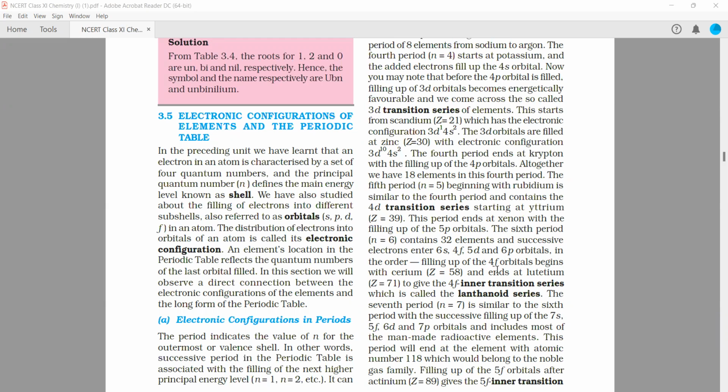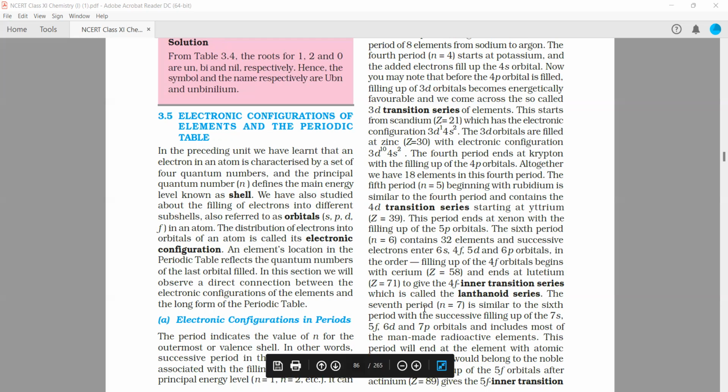Filling up of the 4f orbitals begins with cerium and ends at lutetium, which gives the 4f inner transition series, called the lanthanoids, which is not in the main table of the periodic table. It is placed separately below.